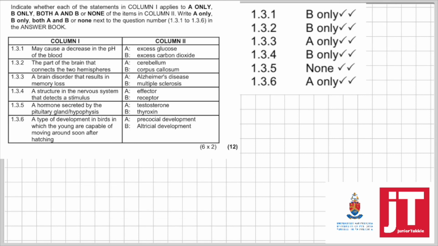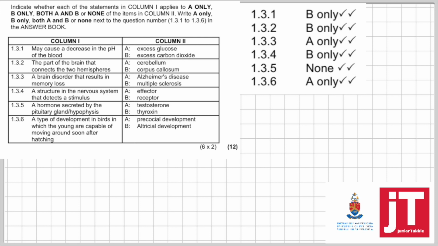Right. Our matching columns. Indicate whether each of the statements in column 1 applies to A only, B only, both A and B or none of the items in column 2. Write A only, B only, both A and B or none next to the question number. Now you can see there are 6 of these matching columns. In the past, there used to be a lot of matching columns and the learners never used to follow the instruction. So currently, there are only 3, to help reduce the number of mistakes that the learners can make.